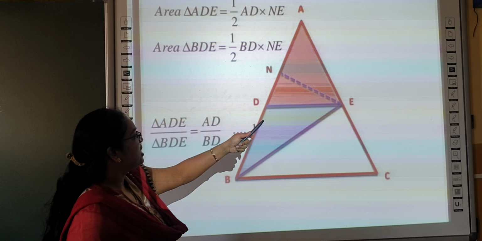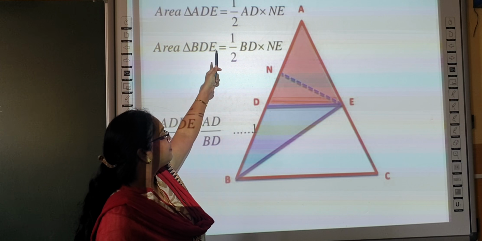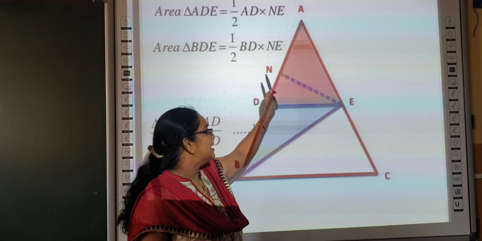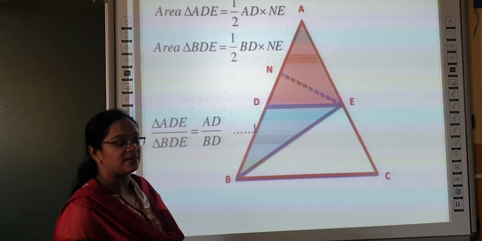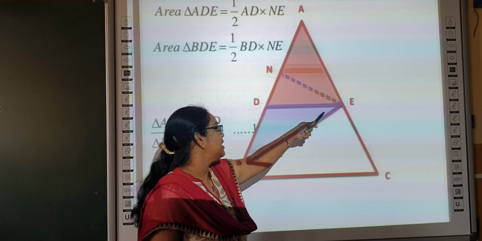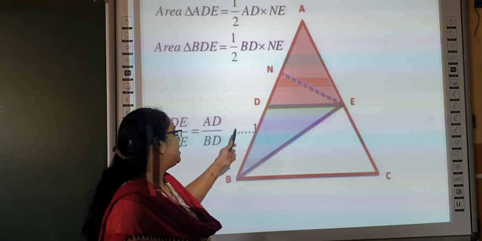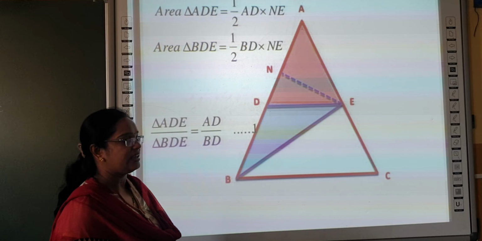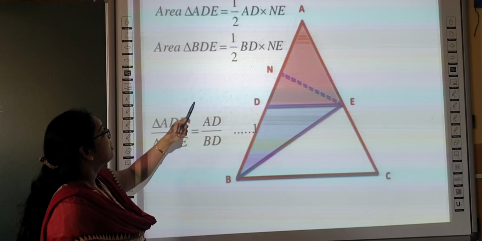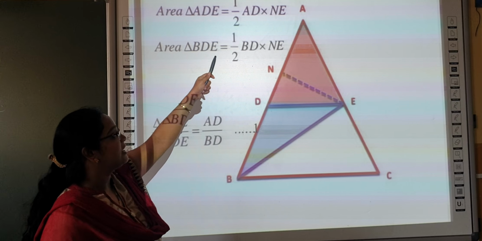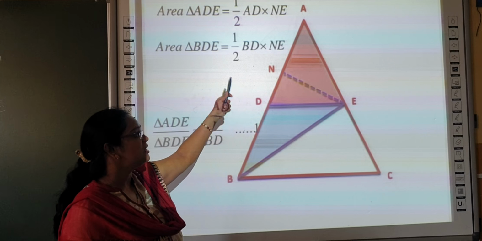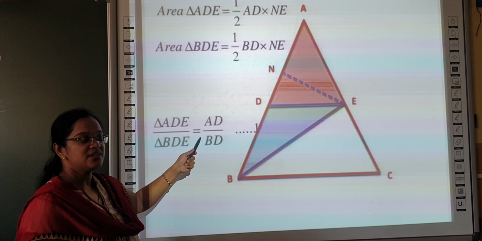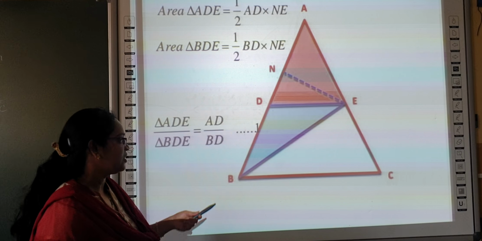For triangle ADE, AD is the base and NE is the height of the triangle. For triangle BDE, BD is the base and NE is the height. The half and the height NE are equal, so they get cancelled. So AD by BD is left. We will call it equation 1.